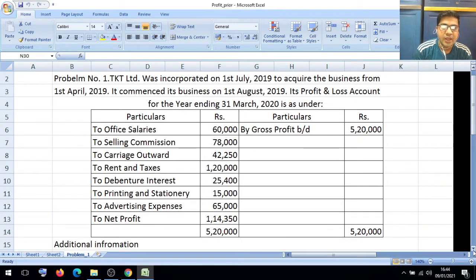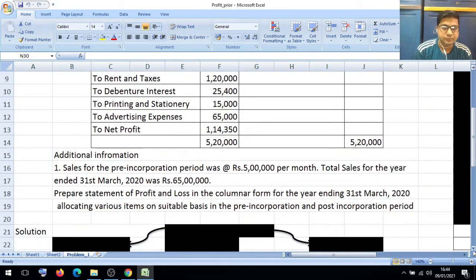Additional information: Number 1, sales for the pre-incorporation period was at the rate of rupees 5 lakhs per month. Total sales for the year ended 31st March 2020 was rupees 65 lakhs. Prepare the statement of profit and loss in columnar form for the year ending 31st March 2020, allocating the various items on a suitable basis in the pre-incorporation and post-incorporation period.